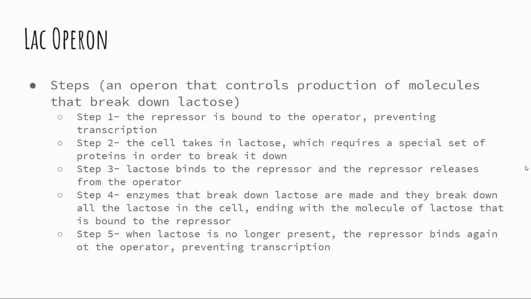Step four, enzymes that break down lactose are made and they break down all the lactose in the cell, ending with a molecule of lactose that is bound to the repressor. Step five, when lactose is no longer present, the repressor binds again, it should say to the operator, preventing transcription. So this is one specific example of how prokaryotic cells will regulate certain things as far as genes being expressed.